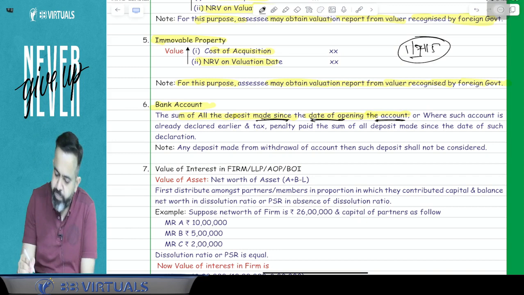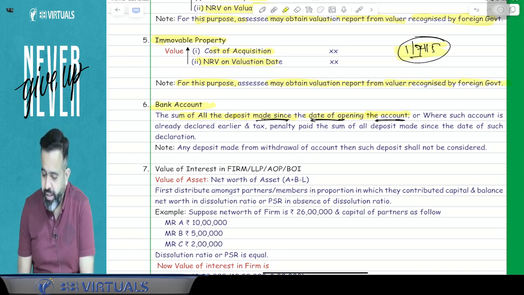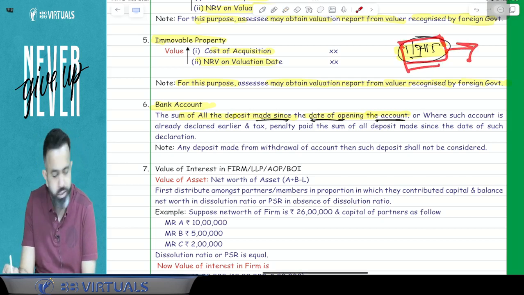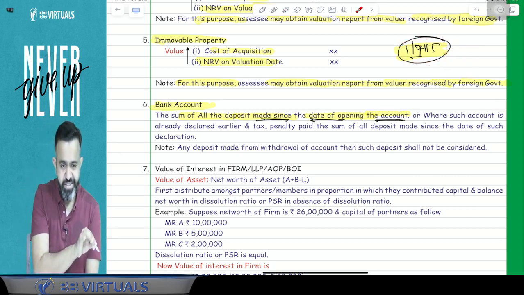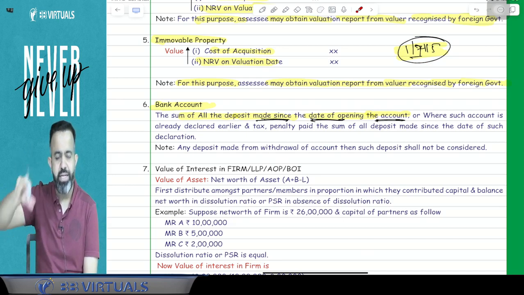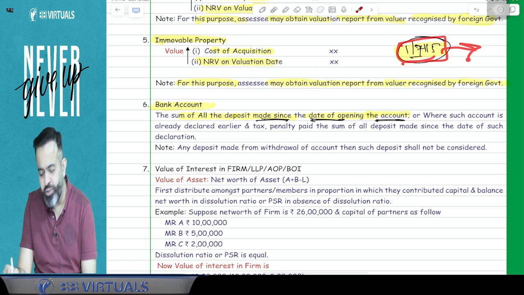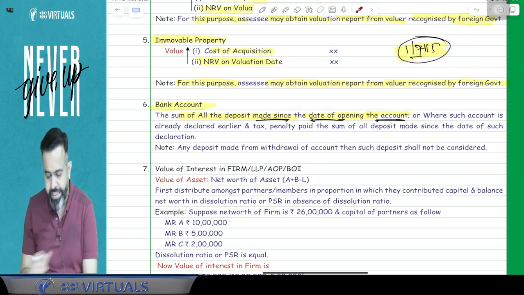Suppose the assessee declared this bank account, and he has paid the taxes on whatever value on 1st July 2015. Then, guys, here we will consider only deposits made after that day. Whatever deposits were made before that are already considered on 1st July 2015. So after 1st July 2015, whatever deposit you have made in that bank account will be considered here.